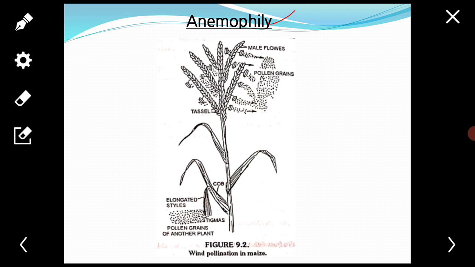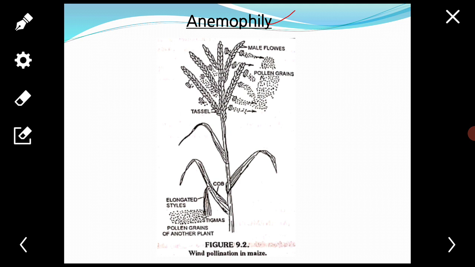Next, anthers are usually versatile. Next, when flowers are unisexual, male flowers are more abundant than female flowers. In bisexual flowers, the stamens are generally numerous.